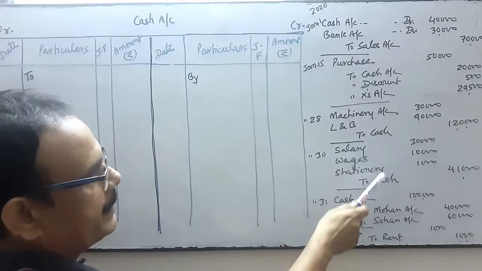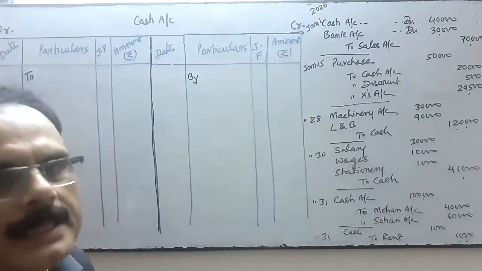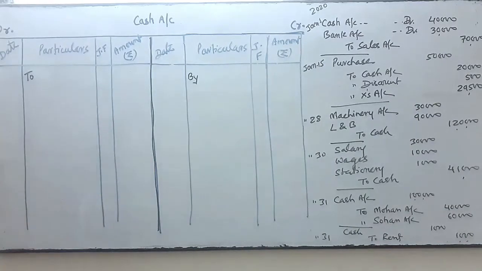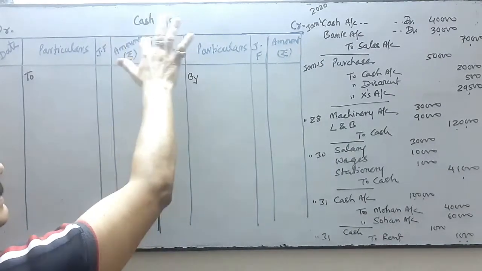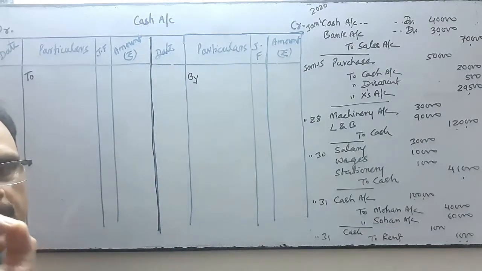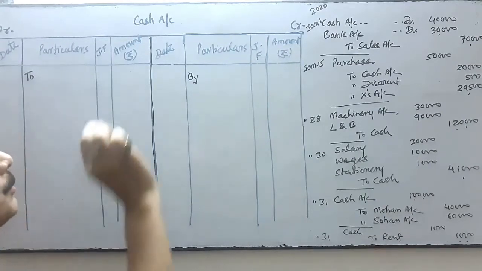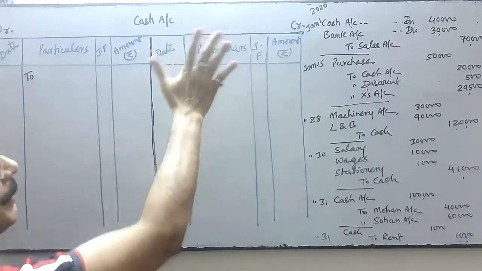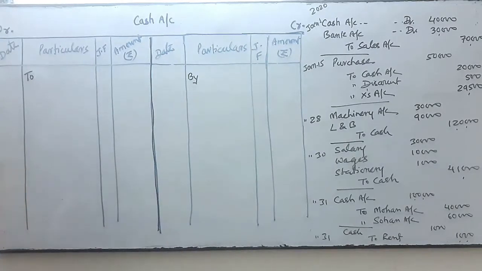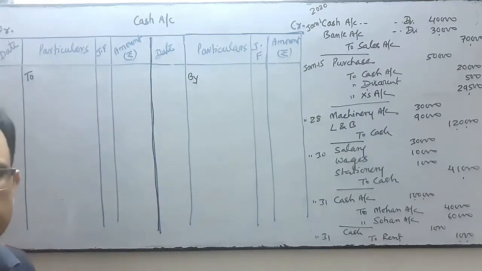Here in credit, here in debit. Whether it is a debit or credit, we have to do the posting of all cash transactions. It's a specific account, and the name of that account is cash. We are going to post all the information of cash transactions which are recorded in the journal or subsidiary books into the ledger of cash.